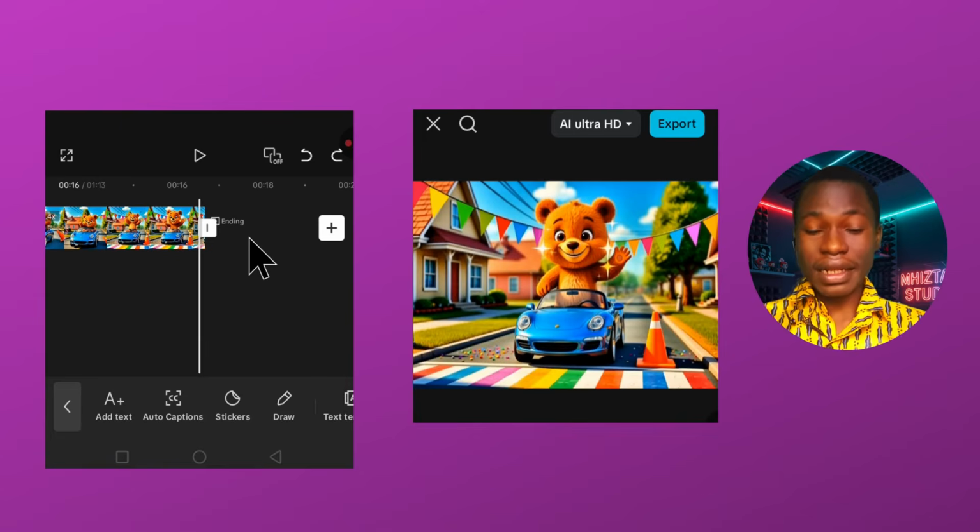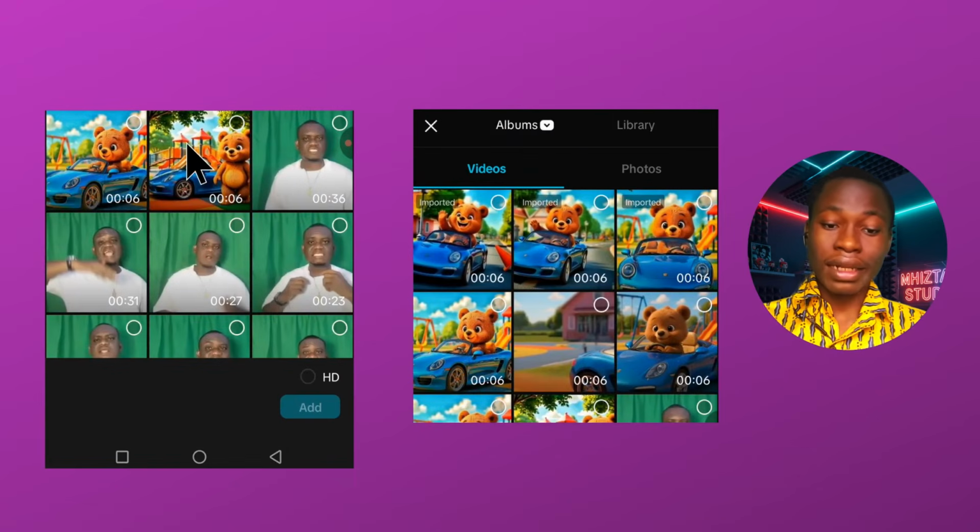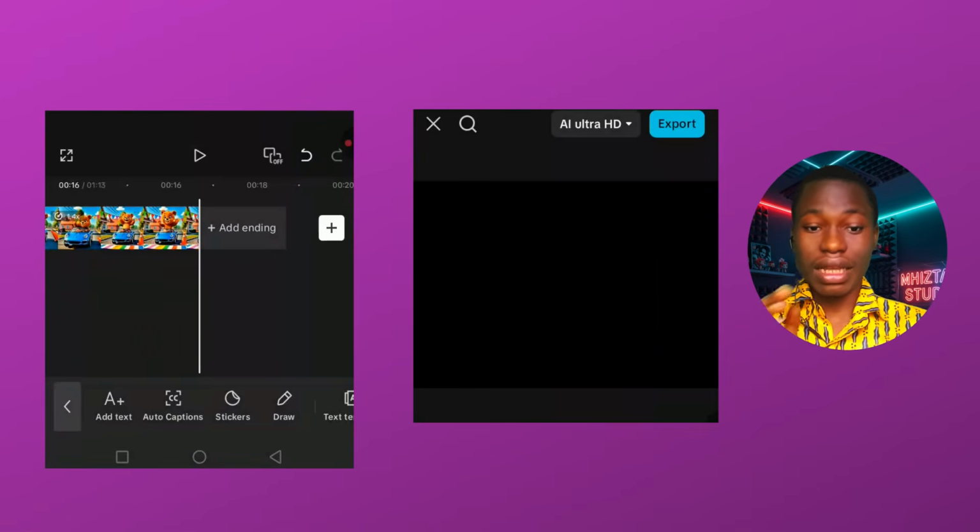Okay, so after that, you can now start adding the remaining verse. Now, to add the remaining verse is very simple. You just have to delete the first one, and then you click on add, and then you now select the verse 2 from the first one, second one, third one, fourth one, and then you generate it. It's as simple as that. So look at what I generated after all this.